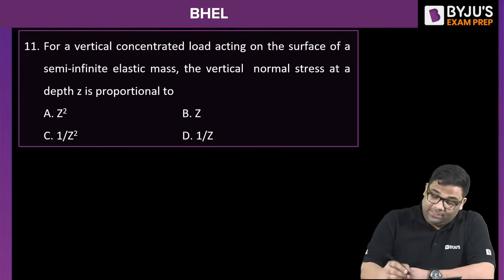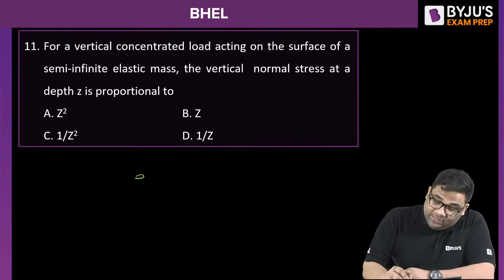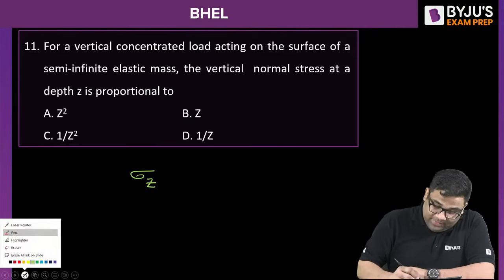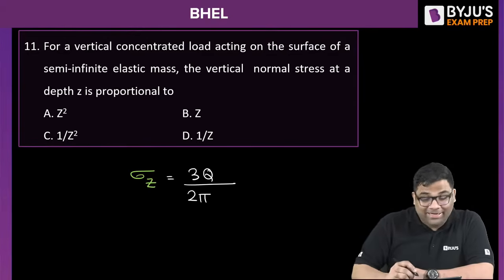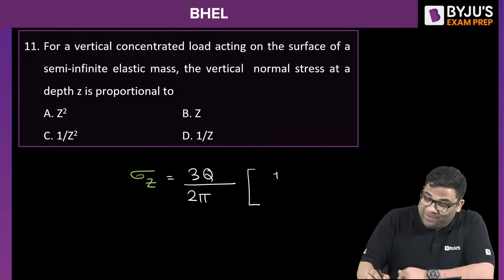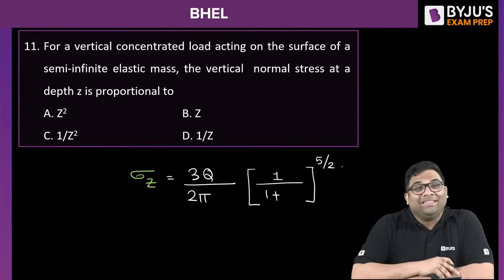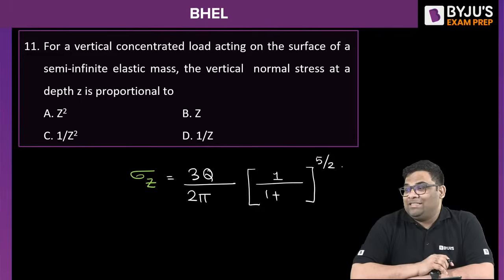11th question, right? So as per Boussinesq's equation, sigma Z is 3Q by 2 pi. I am not writing, I am waiting for the answer. Then I'll write the formula. Write the formula after you write down the correct answer. I have kept something missing. So what's the right answer to this? Why are you taking so much time? If you take so much time, how will you solve in the examination?